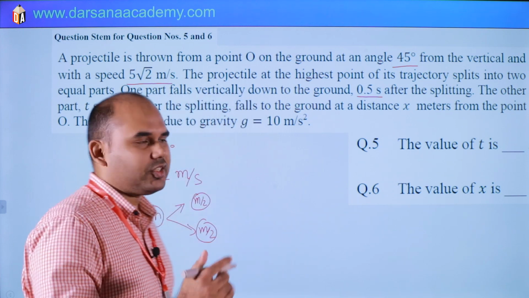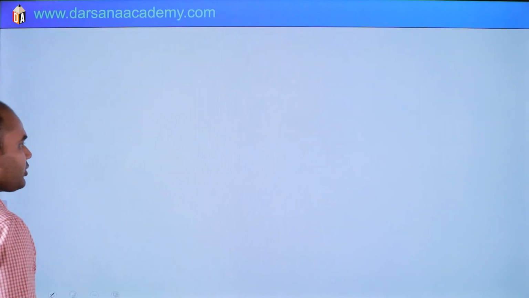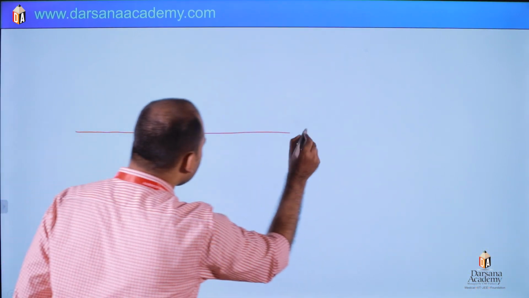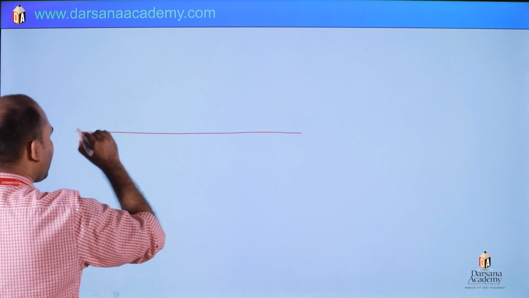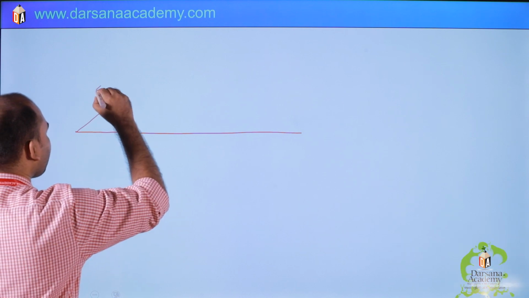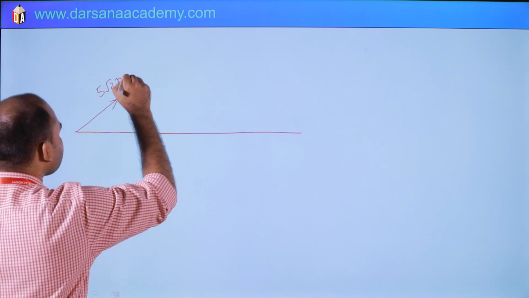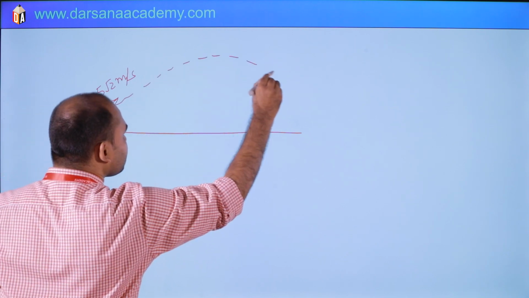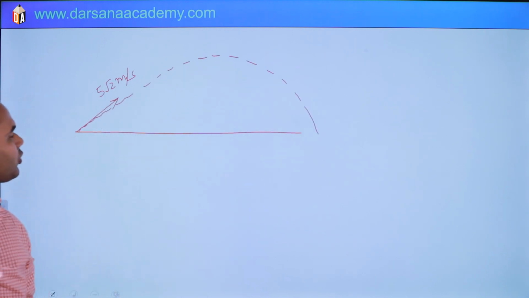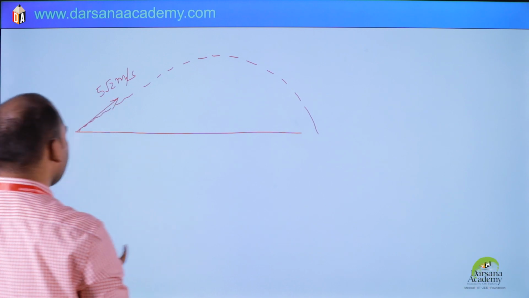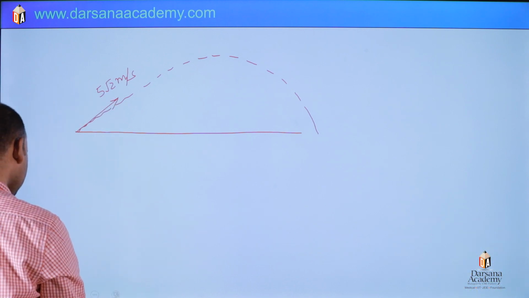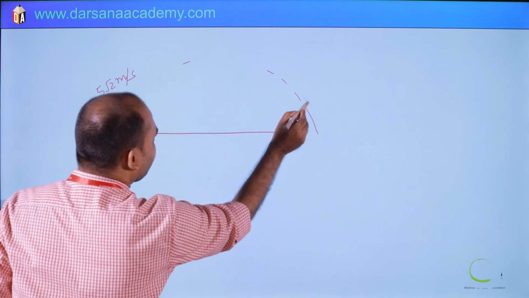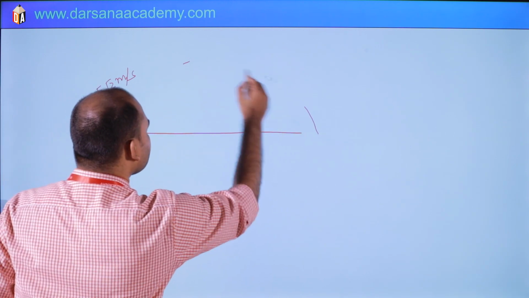Let's see, on the next page we can solve. The situation is like this. This is the ground. We are projecting a particle with 5 root 2 meter per second. If it was a single particle, this would be the path of the particle.